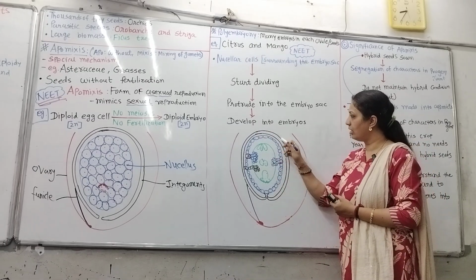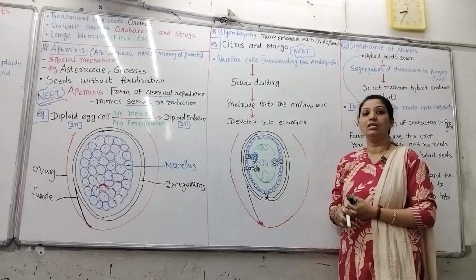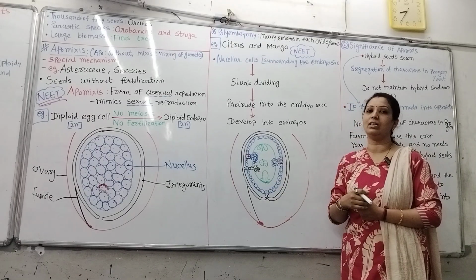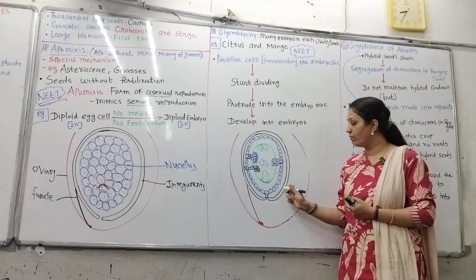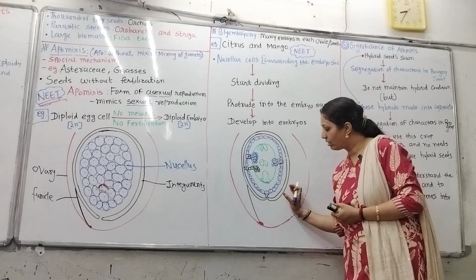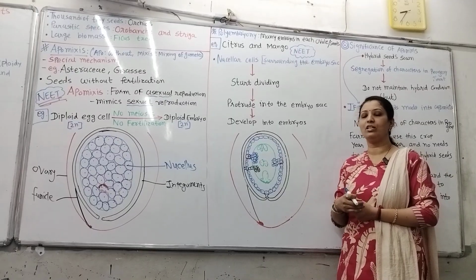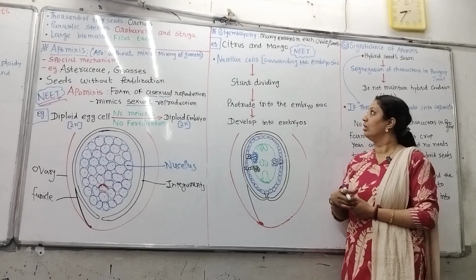Extra, this is the integument, the black color lining. Sometimes, not always nucellus, but sometimes the integument cells are also there. Those integument cells divide and again protrude towards the embryo sac to derive the nourishment from the endosperm.